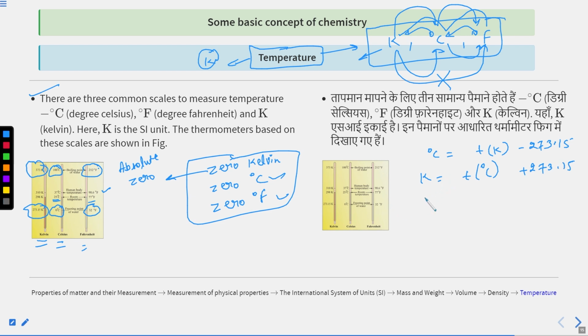Similarly, if you have to calculate degree Celsius and degree Fahrenheit is given, you can put 5 by 9 into (temperature in degree Fahrenheit minus 32). And if degree Fahrenheit has to be calculated and degree Celsius is given, you use 9 by 5 into degree Celsius plus 32. So these are the formulas that you have to use.